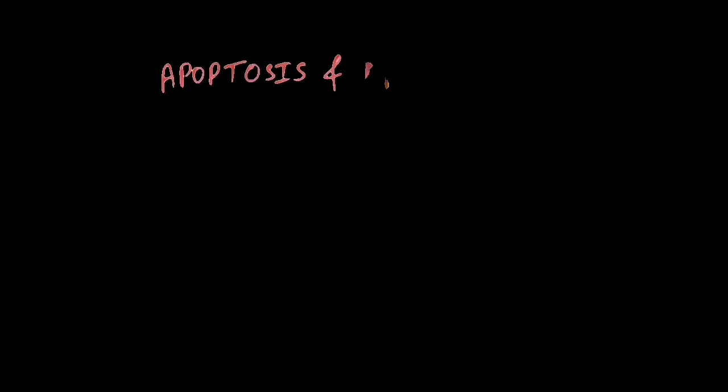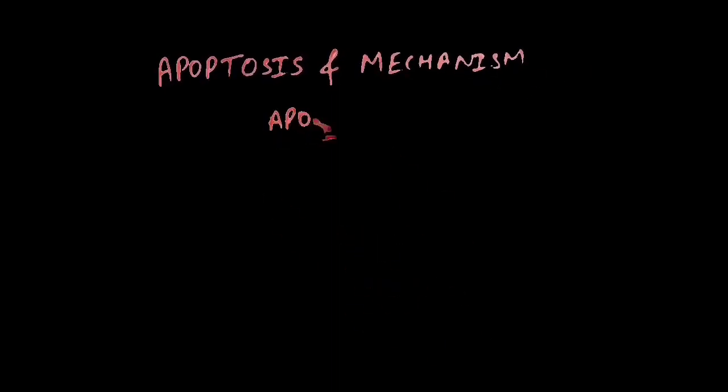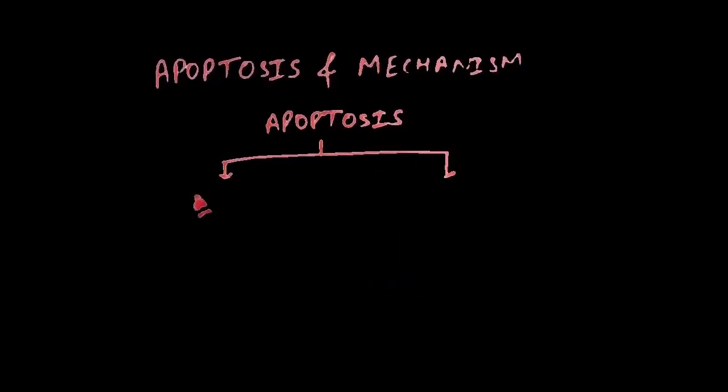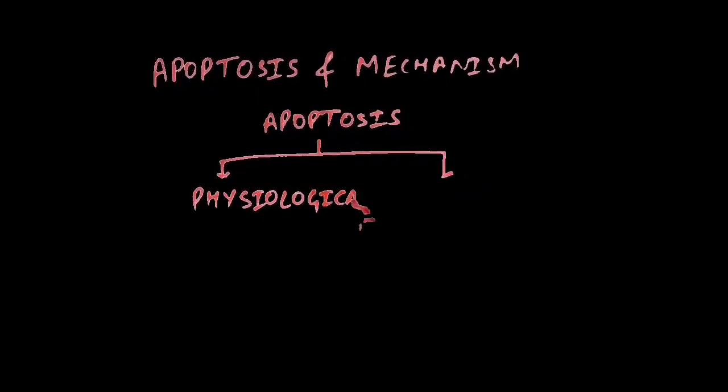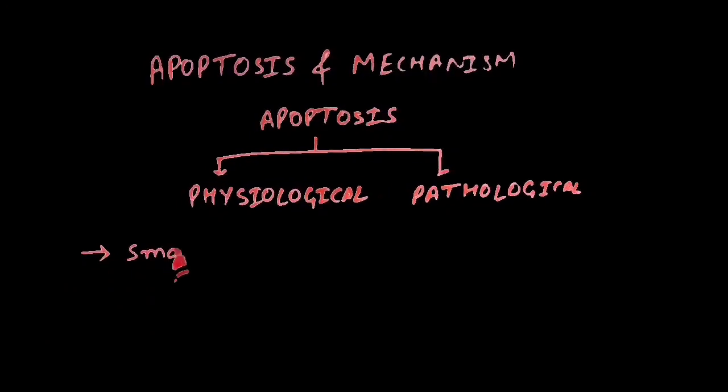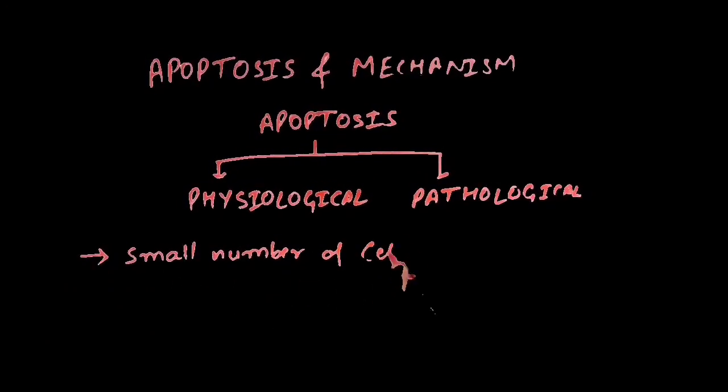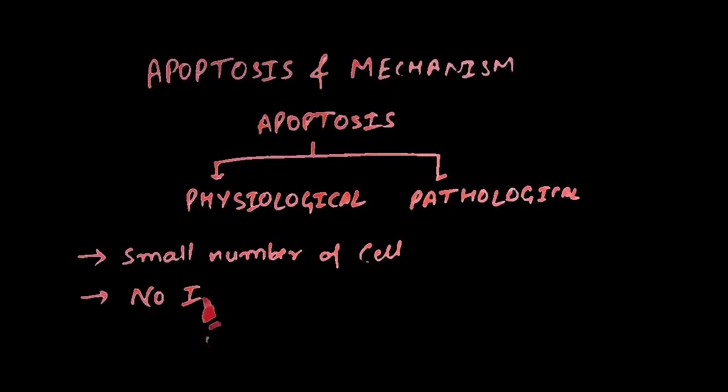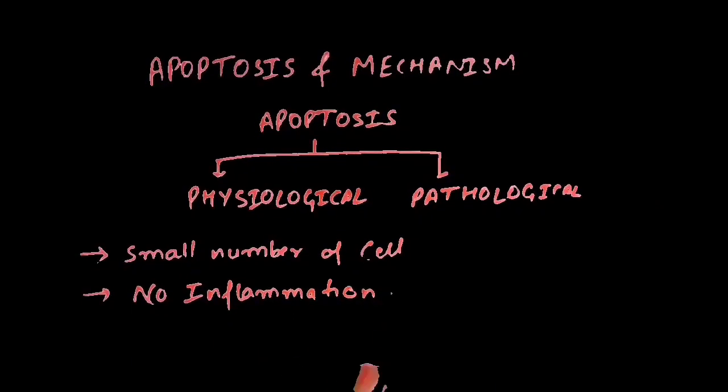Hello friends, in today's video we will study apoptosis and its mechanism. Apoptosis can be defined as programmed cell death, either due to a physiological or a pathological condition, which generally affects a small number of cells without showing any inflammatory reactions. Apoptosis in a cell can be induced by either the intrinsic or the extrinsic pathway.